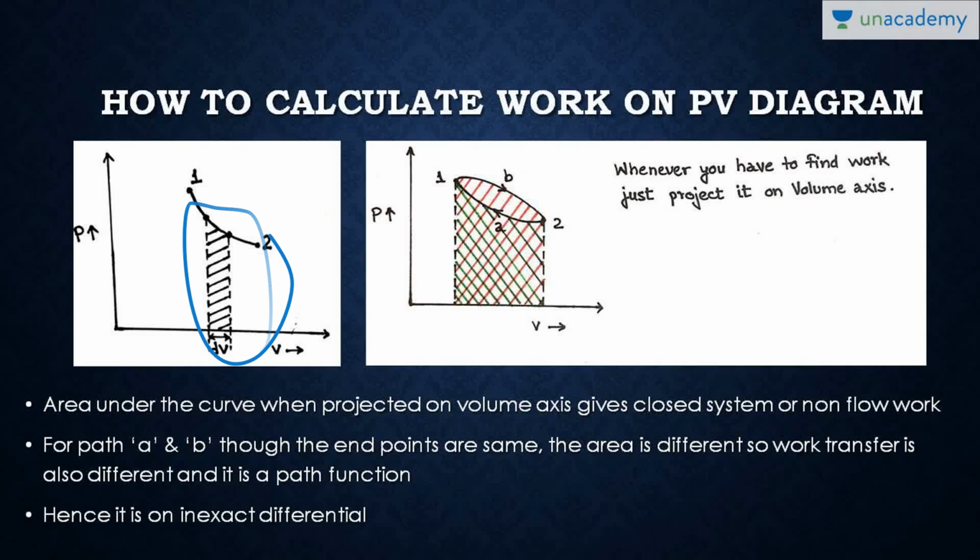See, there are two processes. One process is process A, which is from 1 to 2. See, this is very important. 1 to 2 is one process which is A, and 2 to 1 is another process which is B, right?